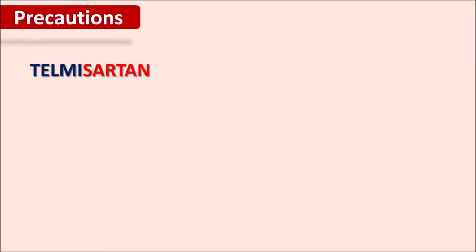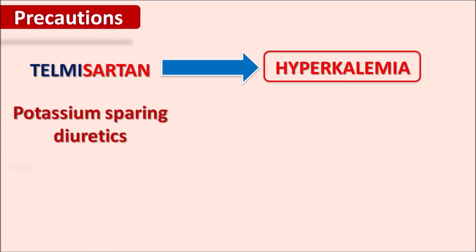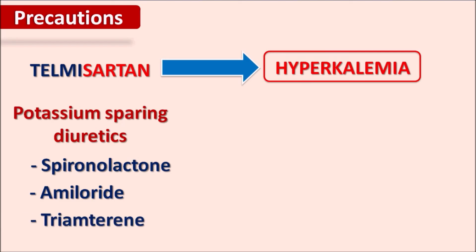And as we have discussed, telmisartan can produce hyperkalemia because it reduces the potassium excretion. When this drug is given with other drugs like potassium sparing diuretics such as spironolactone, amiloride, triamterene, all these drugs can increase the hyperkalemia.